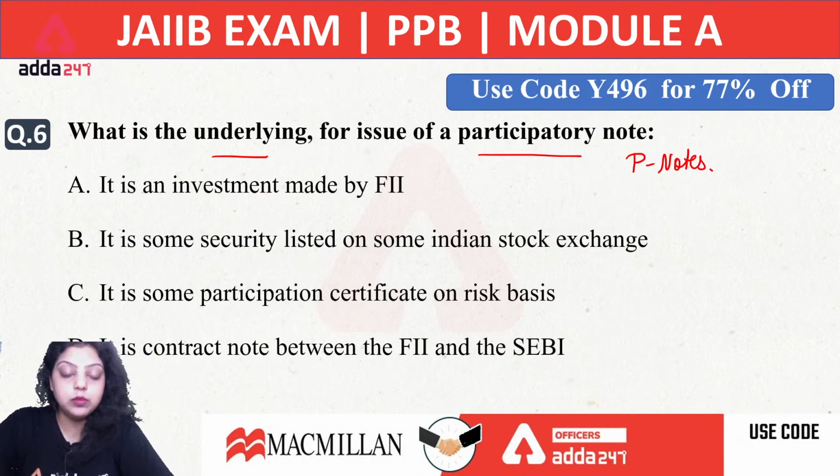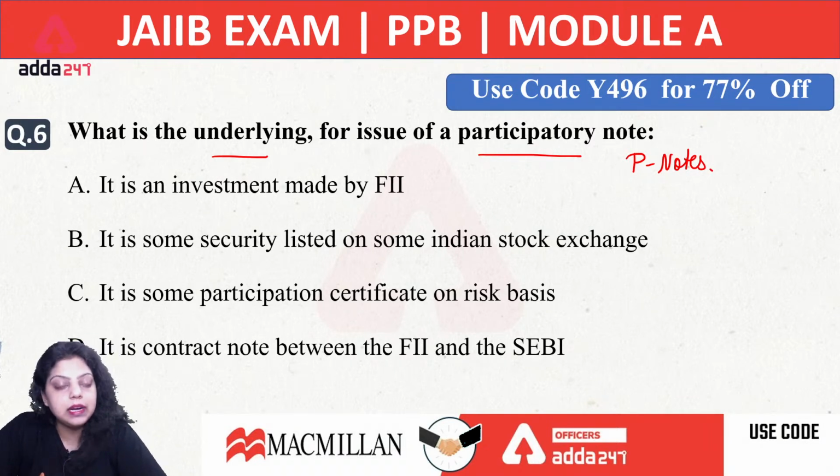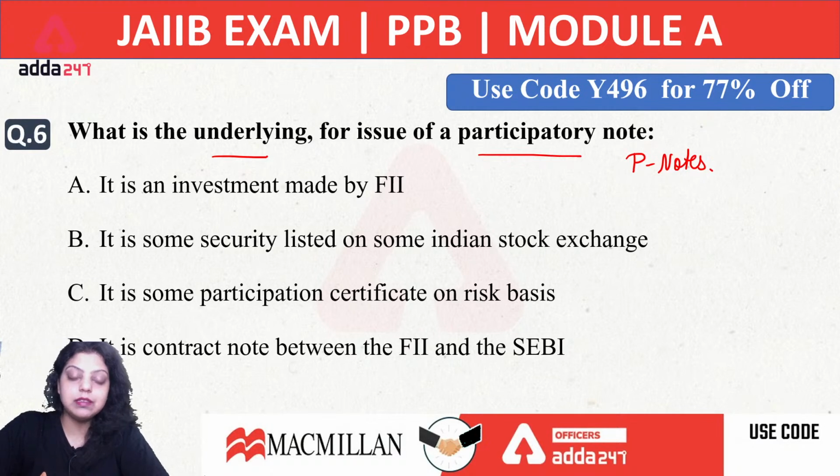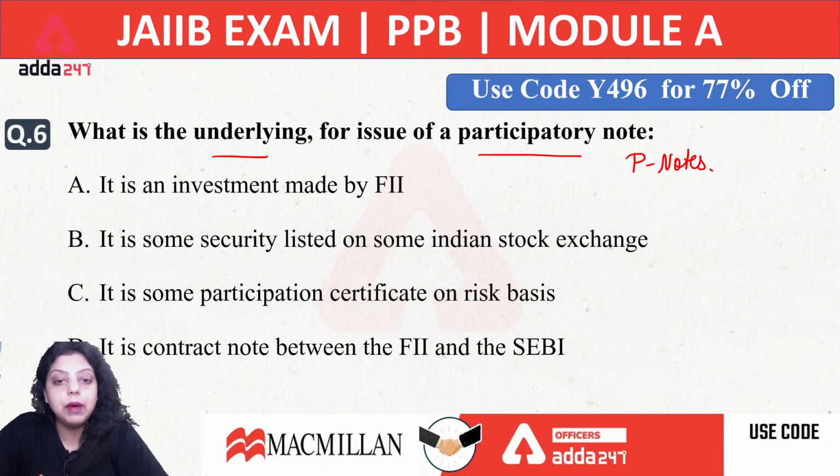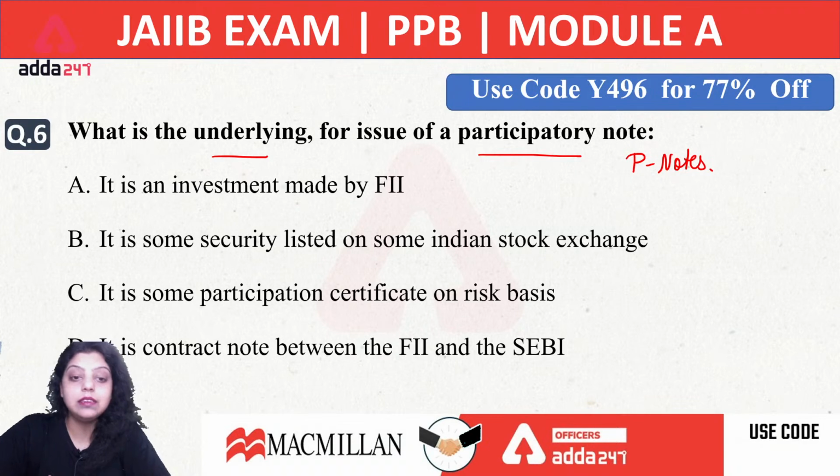That is also known as P notes. So what is the underlying for issue of participatory notes or P notes? First statement is saying it is an investment made by FII. Second is saying it is some security listed on some Indian stock exchange. Third, we are saying it is some participation certificate on risk basis. Fourth is saying it is contract note between FII and the Sebi. So which of the following is underlying for issue of participatory note?